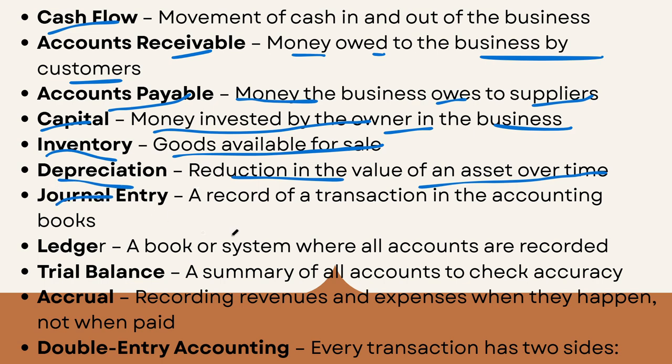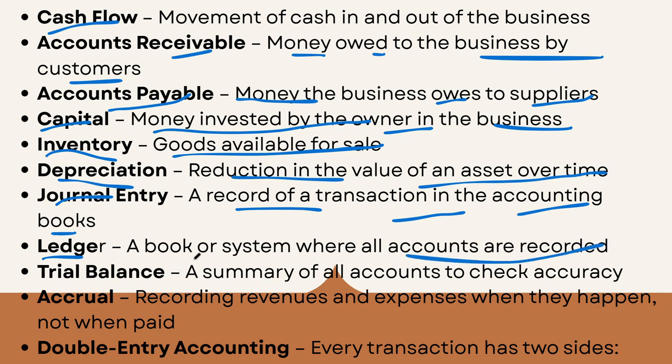Journal entry. Journal entry is a record of the transaction in the accounting books, and as I said before, we should organize and manage everything, recording properly and appropriately so that we can summarize it through the financial statement as well. Ledger, a book or system where all accounts are recorded.